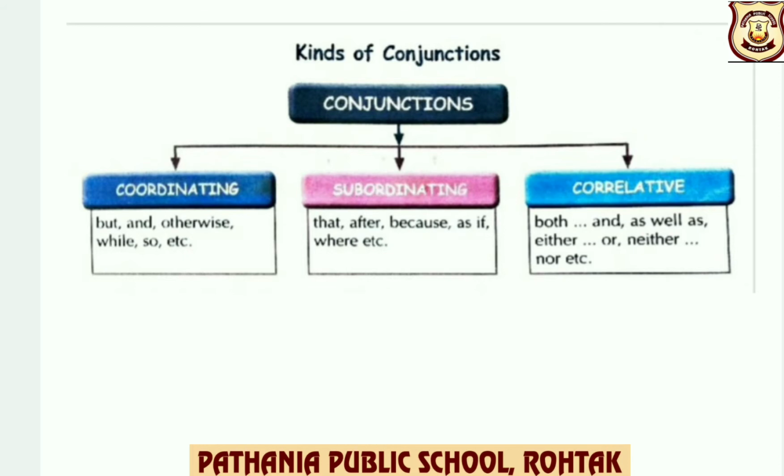Examples of coordinating conjunctions are for, and, but, otherwise, while, so, etc. Subordinating: that, after, because, as if, etc. Correlative, children, these are in pairs: both and, as well as, either or, neither nor, etc.